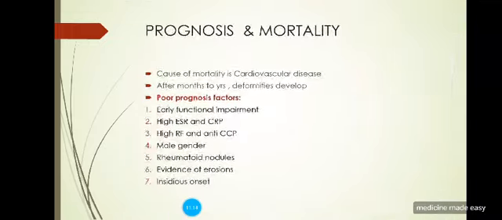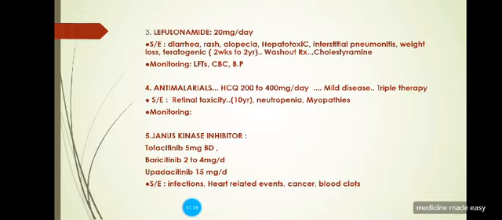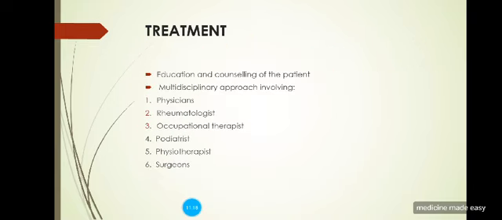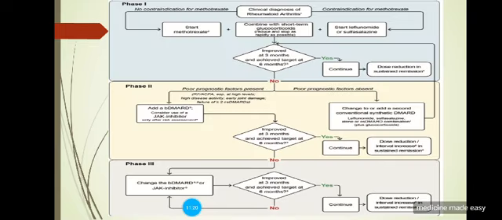I would like you to know how we give these treatments. The most important is the pain relief we are giving. Along with that, as I already told you, we give steroids as bridging therapy. Then according to the physician, if there is mild disease, the physician may start with only a single treatment like methotrexate or HCQ, or a double treatment like methotrexate plus HCQ.